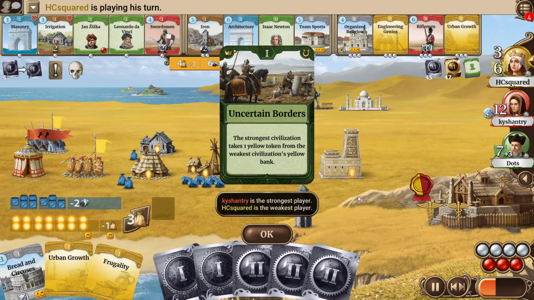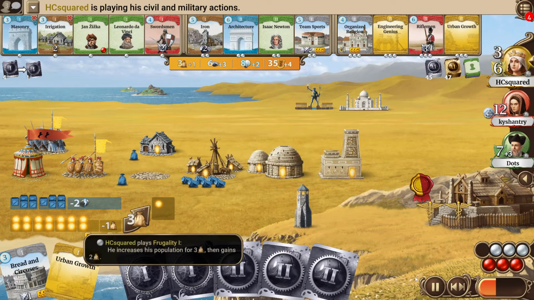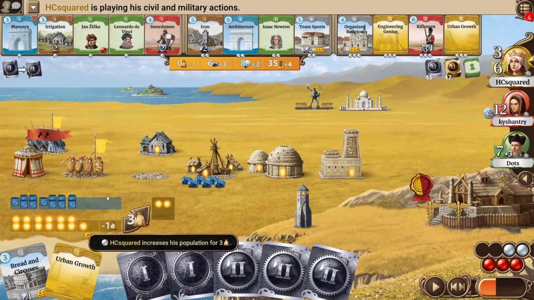Ooh. I mean, now the losses are getting very big for HCsquared. He seeds with Eleanor. I think I agree with him that it's the right choice. It's just too strong to seed with her. But now he also loses a yellow token, so he loses the farm to the Border Conflict, will then lose that population to the Reign of Terror, and then will basically lose the yellow token completely. That's also quite funny. A nice little chain of events here. I guess nice just for us, not for HCsquared.